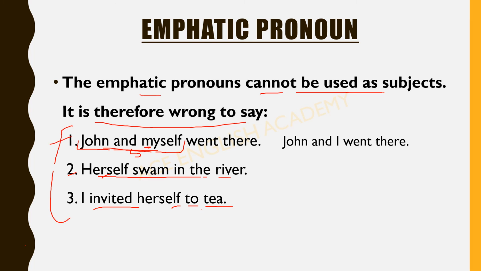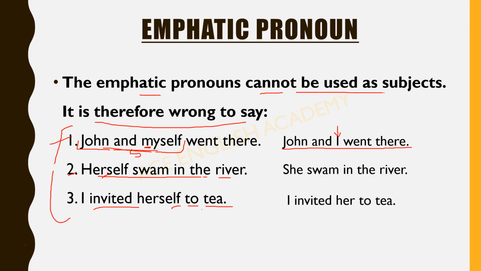John and I went there. So I is a subject pronoun. I, we, you, he, she, they, all are subject pronouns. And what will be for herself swam in the river? She swam in the river. I invited herself to tea. I invited her to tea.